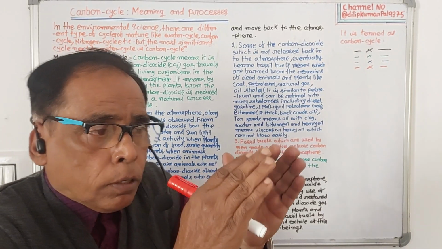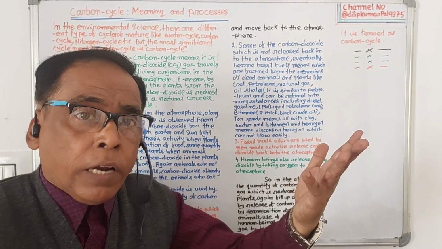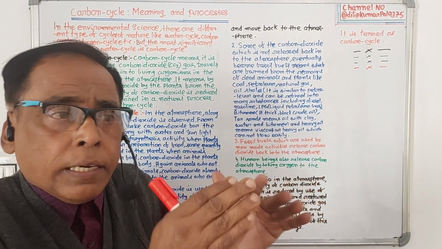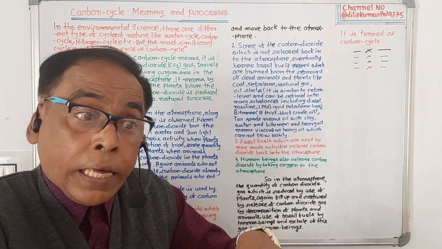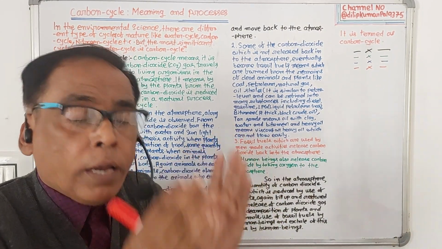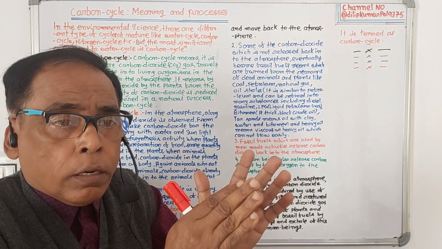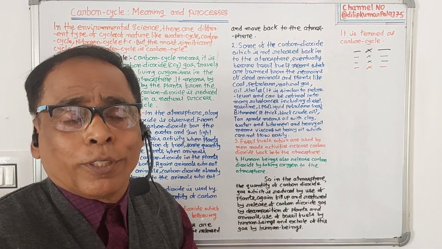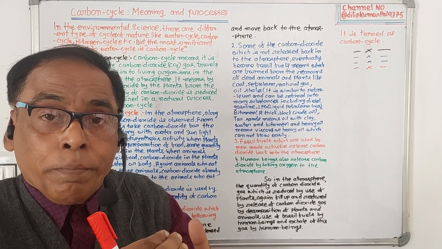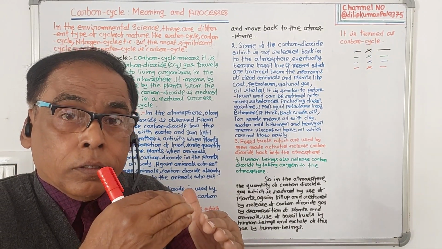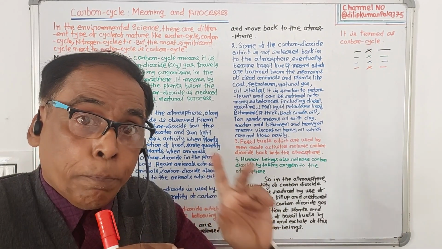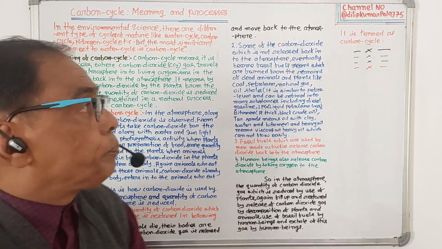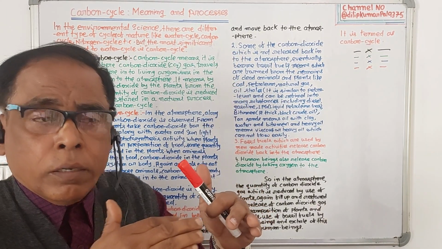So whenever plants use carbon dioxide from the atmosphere, the quantity of carbon dioxide in the atmosphere is reduced. Again it is filled up. How? Number one is that when plants and animals die, their bodies are decomposed. From their decomposed bodies, carbon dioxide which is deposited in them is released to the atmosphere. This is number one.